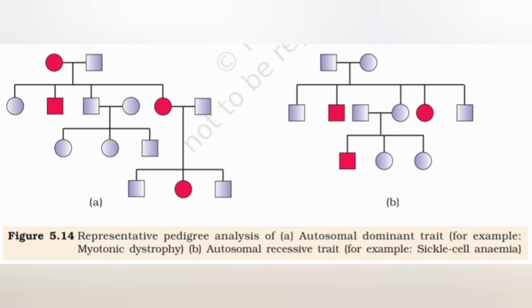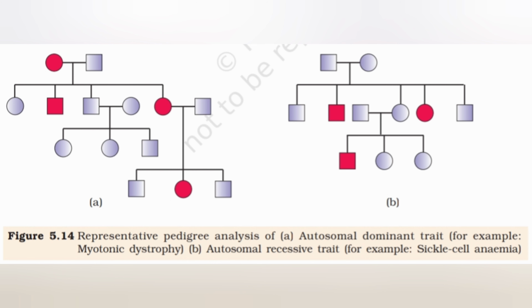Here two pedigrees are given. In the first pedigree, the female is affected, mates with an unaffected male and produces 4 progenies in which 2 are affected and 2 are unaffected. The affected ones are male and female both. In the next generation, when an affected female marries a normal male, she produces an affected daughter. But the unaffected male, when he marries an unaffected female, produces all the offspring normal.